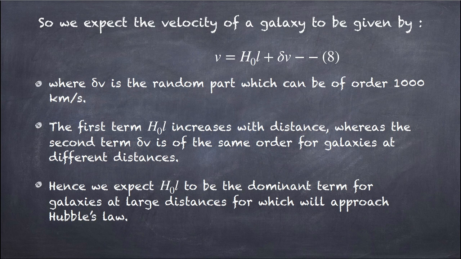So we expect the velocity of a galaxy to be given by V is equal to H naught L plus delta V, where delta V is a random part, which can be of the order of 1000 km per second, which is very low compared to the expansion rate. The term H naught L increases with distance, whereas the second term delta V is of the same order for galaxies at different distances. So we expect H naught L to be the dominant term for galaxies at large distances, for which we will approach Hubble's law.